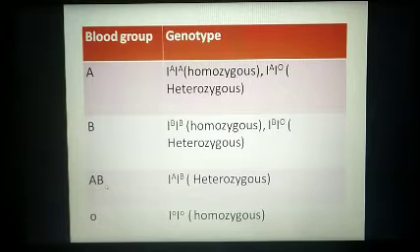But in case of AB, it is never homozygous, it is only heterozygous because it has 2 different alleles. Both are expressing. If both the alleles express, and both are not masked or overlapped, both can be expressed in the offspring, so it is called codominant. The blood group AB is a good example for codominance of the genes. In case of O blood group, it is homozygous.